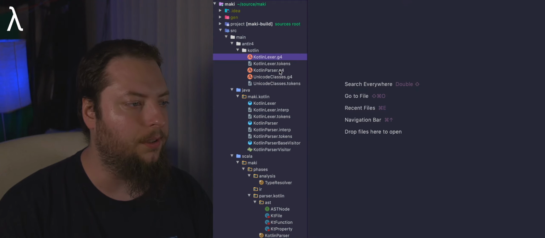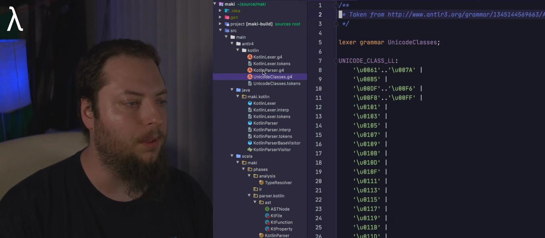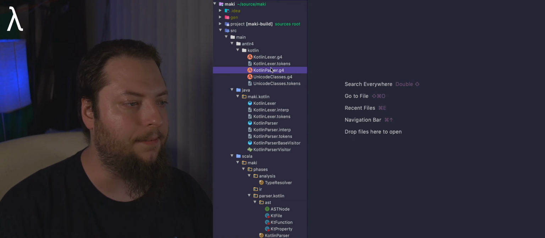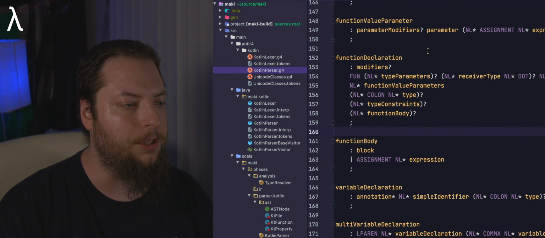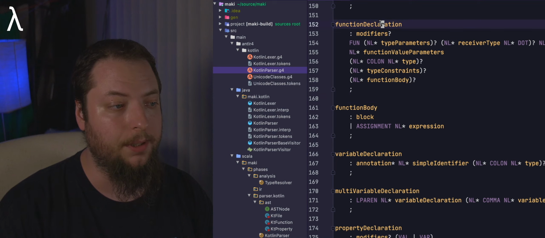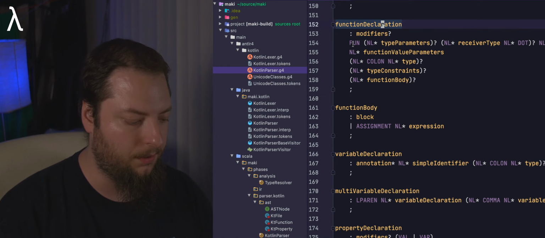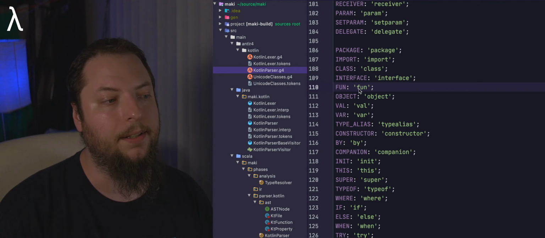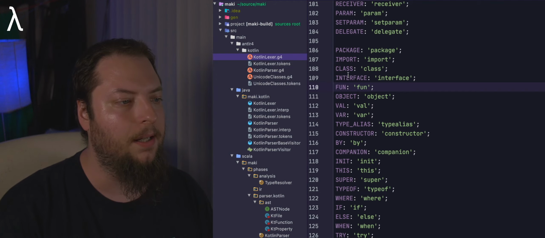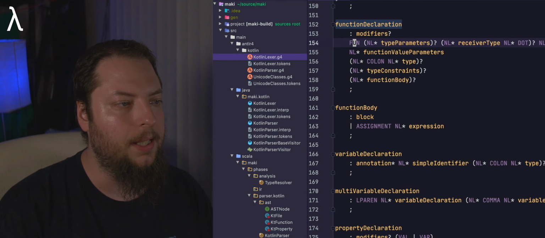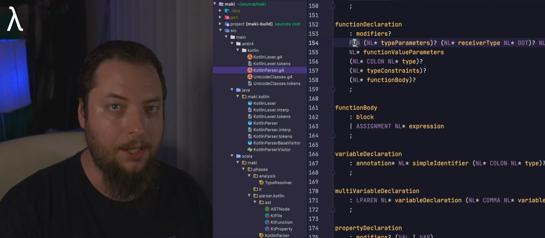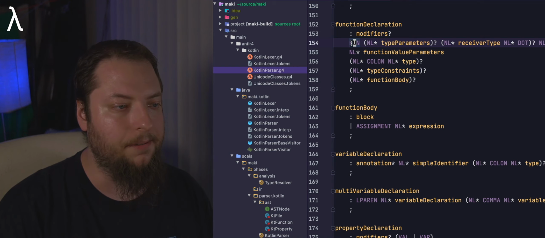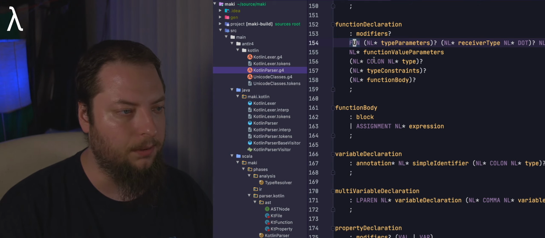Now, once we've gotten the Lexer file here, we'll have this KotlinParser.g4 file, and if we take a look here, we have, for example, a function declaration which matches on these different pieces. So I can actually go in here to fun, and that's the fun keyword, as you're familiar with in Kotlin, is represented by this type. So in the parser, we're actually saying that a function declaration is the combination of these tokens together in a group, and that's what defines a function declaration.